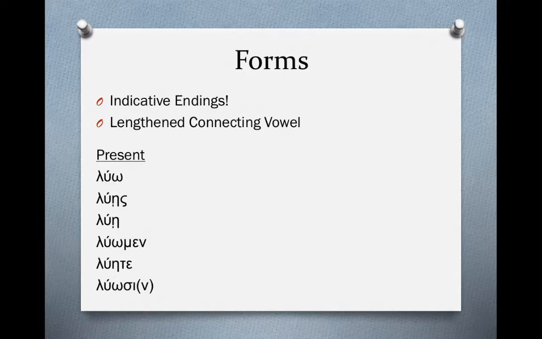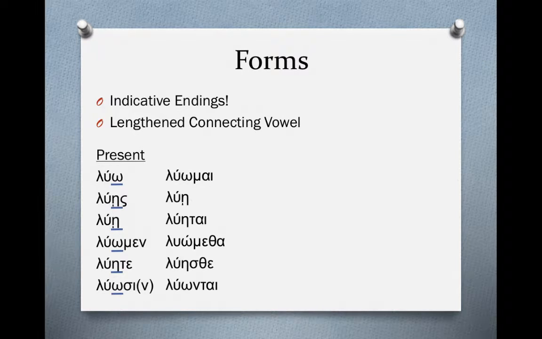They have a lengthened connecting vowel, and they'll appear in contexts of probability or possibility, or sometimes in conditional phrases and clauses. So the translation might be, for luo, I may loose, or lues, you may loose, lue, he, she, or it may loose, and so on. So if we're just looking at the word and we're parsing, we'll include may or might. But sometimes when we're actually translating them, we might drop the may or might, as we'll talk about in a second. So the key here is the lengthened connecting vowel. That's how we can identify the subjunctive.